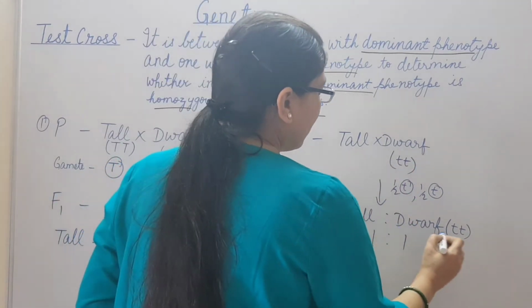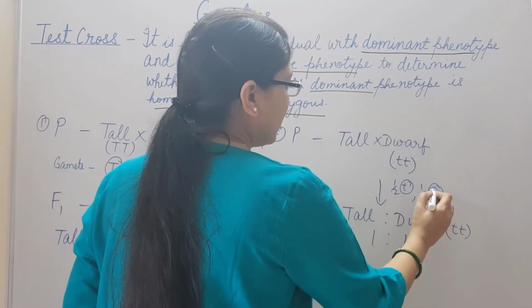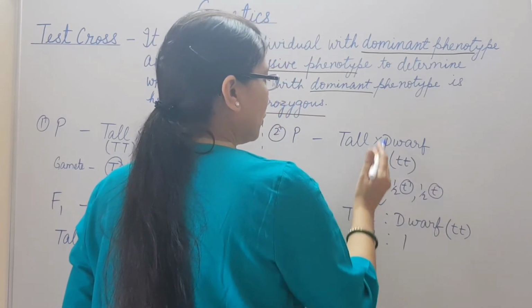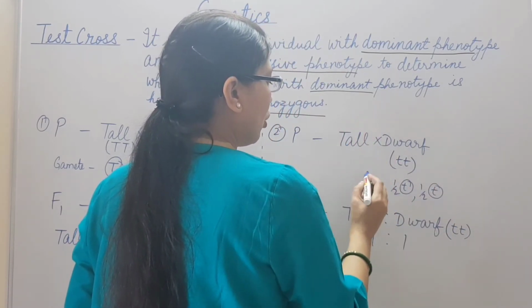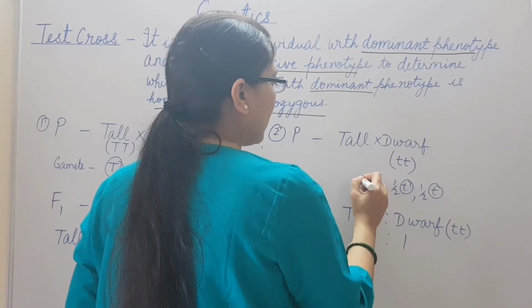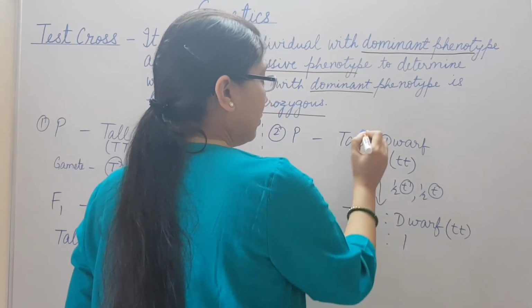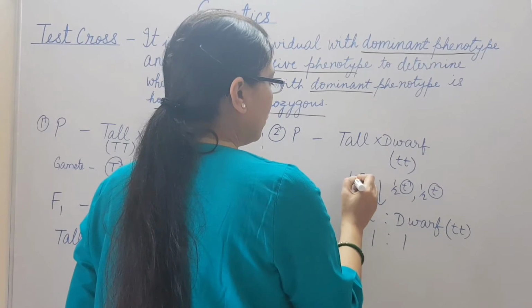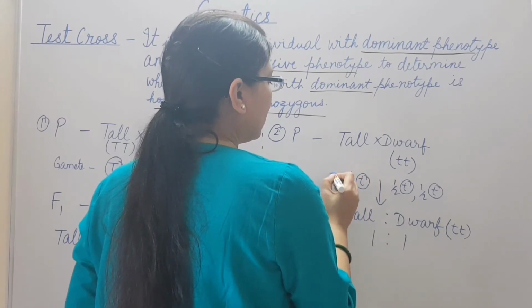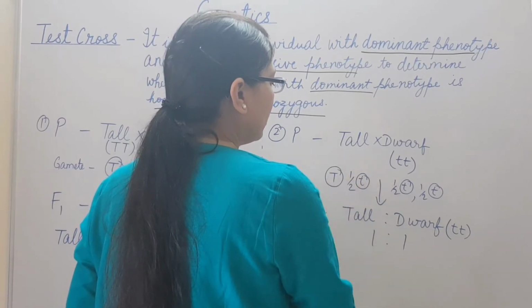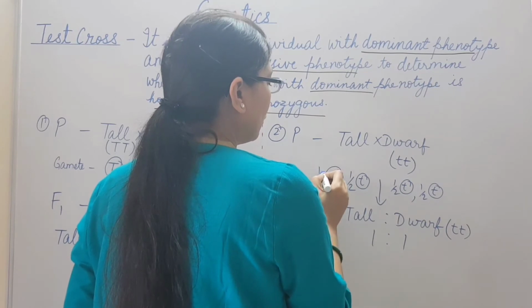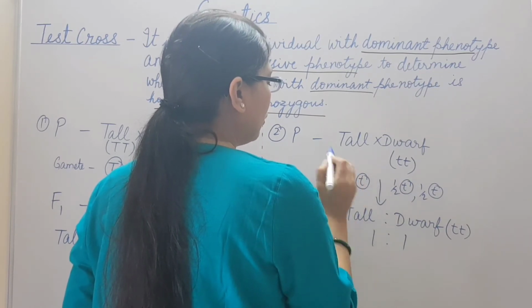So in order to get this dwarf plant, this gamete has to fuse with the gamete produced by the tall plant, which also has the recessive allele. But this is a tall plant, so it is also producing gamete which has the dominant allele.